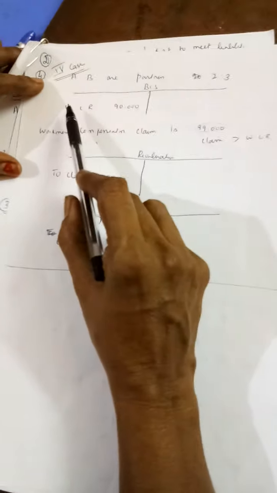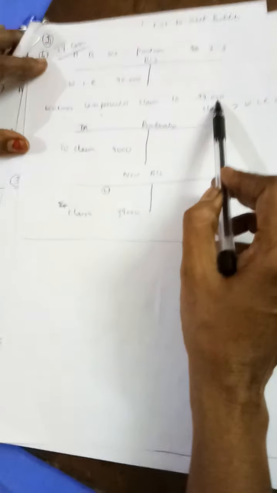Fourth case, A and B are partners sharing 2:3. In the old balance sheet, the old workman compensation reserve is 90,000, whereas in the adjustment, the workman compensation claim is 99,000. That means the claim is more than the reserve. How much more? 9,000.